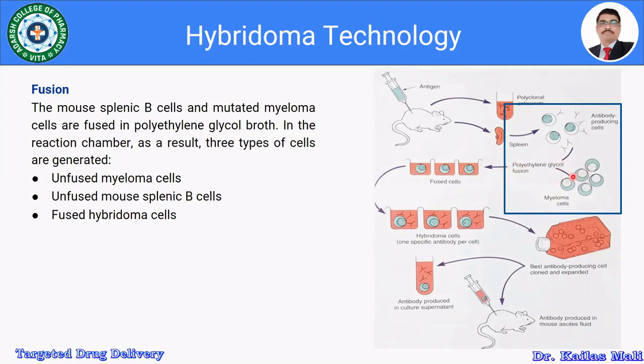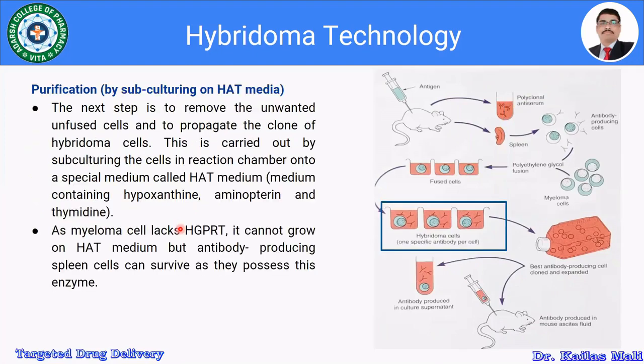As a result, we get three types of cells: unfused myeloma cells, unfused mouse splenic B cells, and fused hybridoma cells. In the next step, we have to remove the unfused myeloma cells and unfused mouse splenic cells and selectively separate the fused hybridoma cells, which have the capacity to produce the monoclonal antibodies.